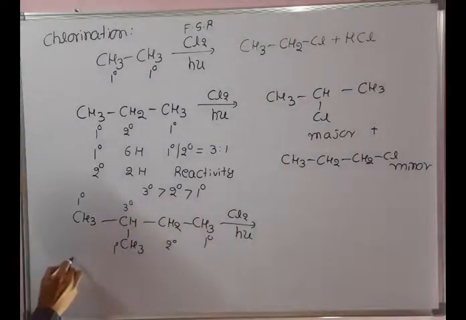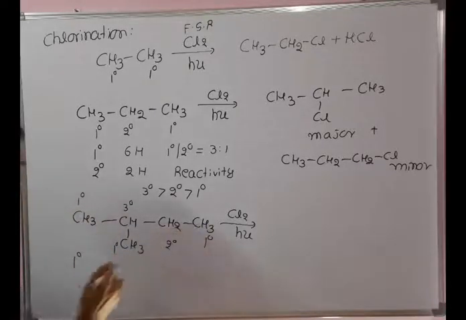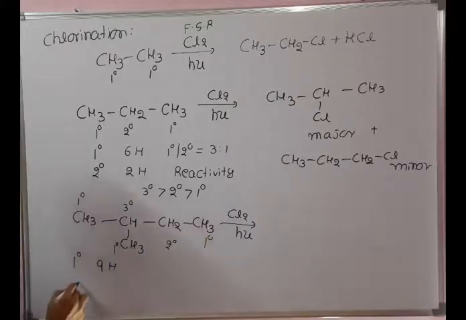Write the number of hydrogens with respect to the primary hydrogen. There are 3, so 9 hydrogens are attached to the primary carbon. See the secondary carbon, 2 hydrogens attached to the secondary carbon. See the tertiary carbon, only one hydrogen attached to the tertiary carbon.